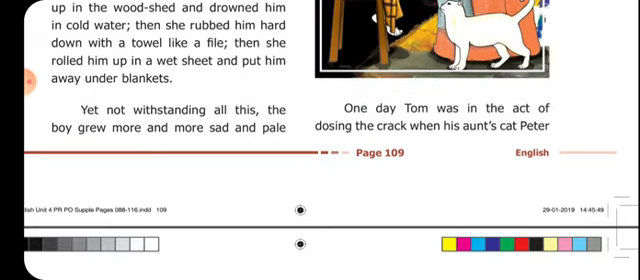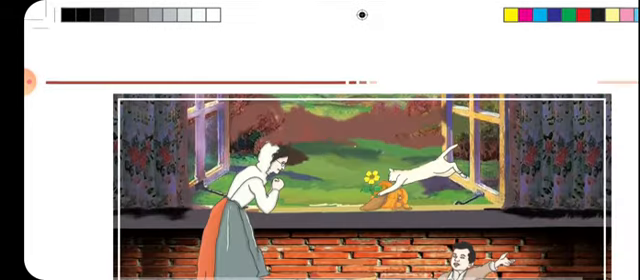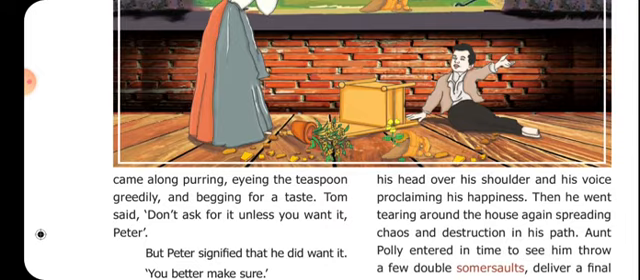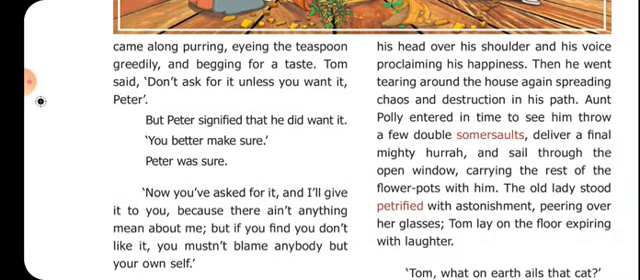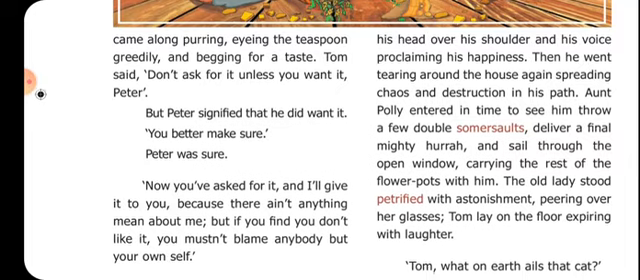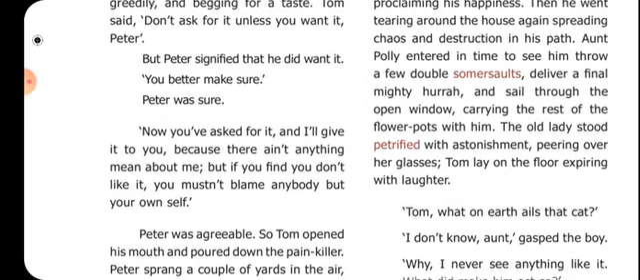One day Tom was in the act of dosing the crack when his aunt's cat Peter came along, purring, eyed the teaspoon greedily and begging for a taste. Tom said, "Don't ask for it unless you want it, Peter." But Peter signified that he did want it. "You better make sure." Peter was sure. "Now you have asked for it, and I'll give it to you, because there ain't anything mean about me. But if you find you don't like it, you mustn't blame anybody but your own self."